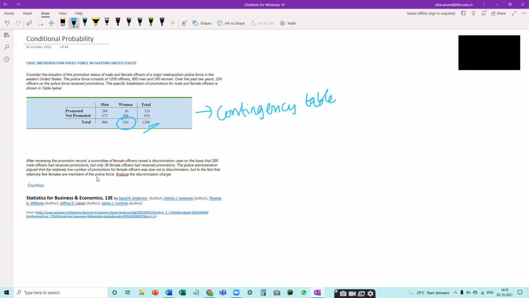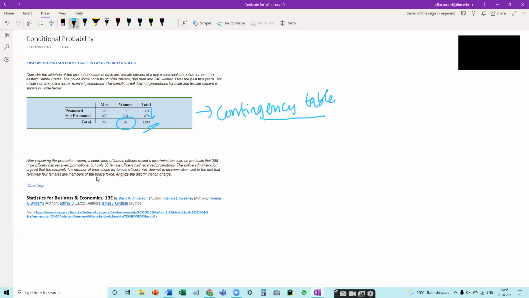Two things you have to notice are the values at the margins, the column totals and row totals. The 324 and 876 are row totals, while 960 and 240 are column totals.